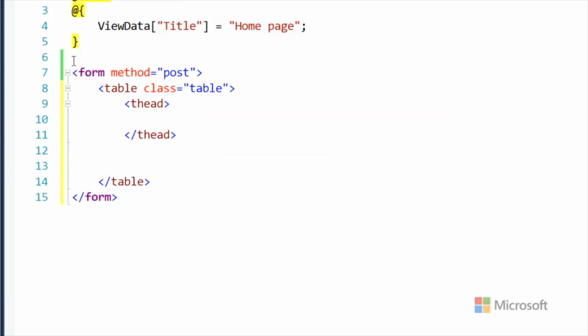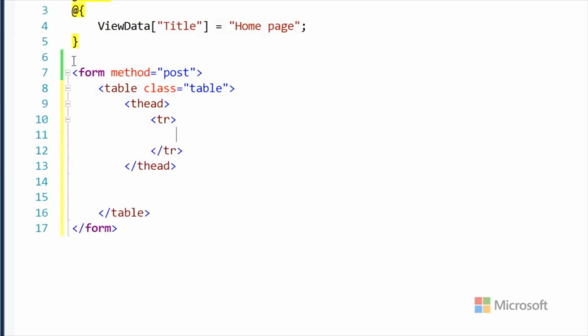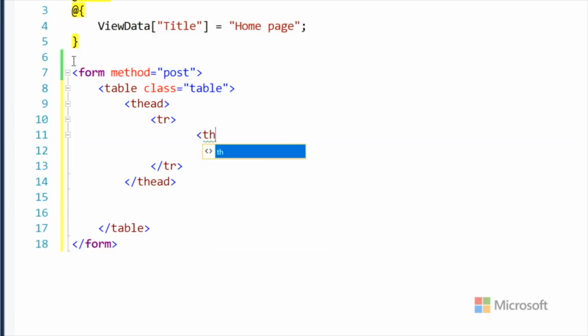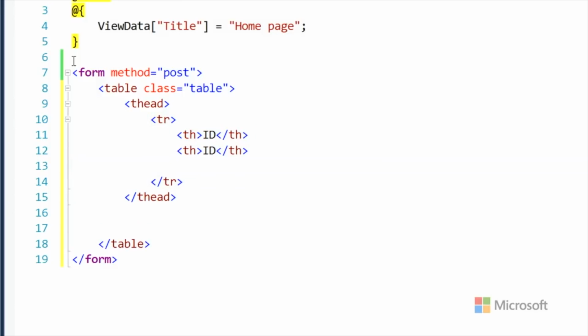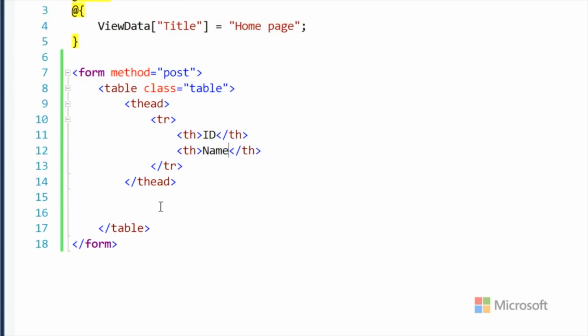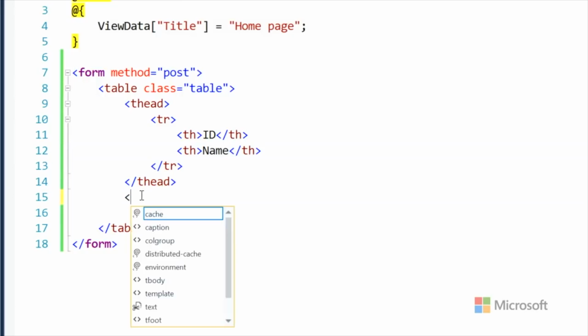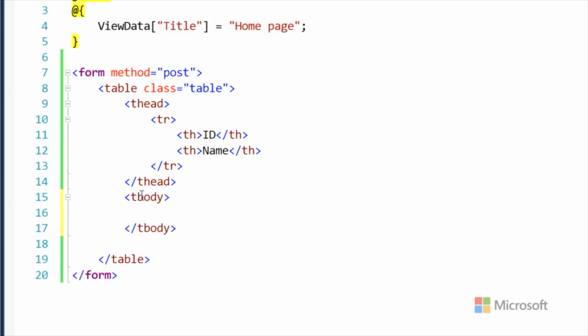So we'll have a head for our table, and we'll have our ID row. And we'll have ID, and we'll have name. We don't really need to show the database ID, but for now, we'll just show it. All right. Isn't that cool? Do you have to create a table body? Okay, yeah. You're way ahead of me. No, it's okay. Table body.